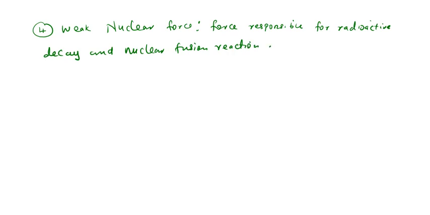So this weak nuclear force acts between subatomic particles, like in beta decay. Beta decay is the process that changes a neutron into a proton in radioactive decay. So you find the weak nuclear force in radioactive disintegration or radioactive decay.